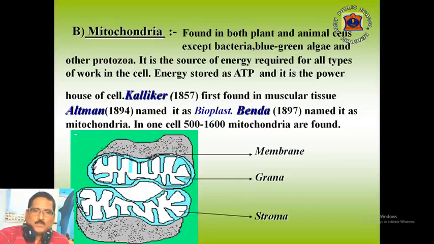Kolliker, in the year 1857, first found it in muscular tissue. Altmann, in 1894, named it bioplast, but Benda, in the year 1897, named it mitochondria. In one cell, 500 to 1600 mitochondria are found. Its origin is not yet clear. According to some biologists, it is created from protein and lipid. Other opinions are that it is created from endoplasmic reticulum or from pre-existing mitochondria during cell division.